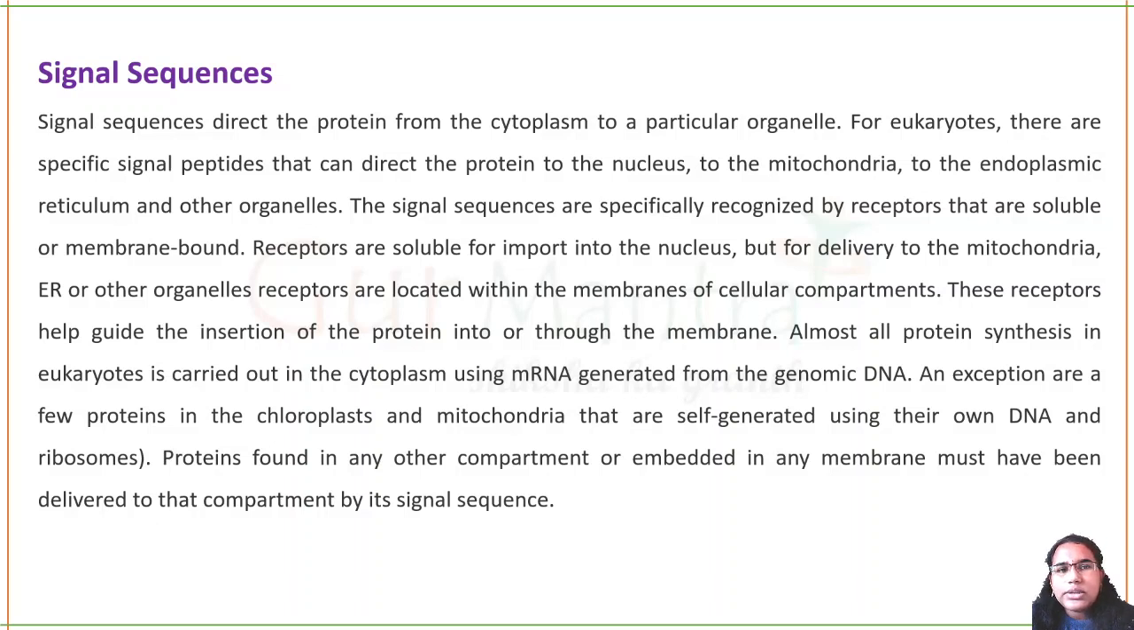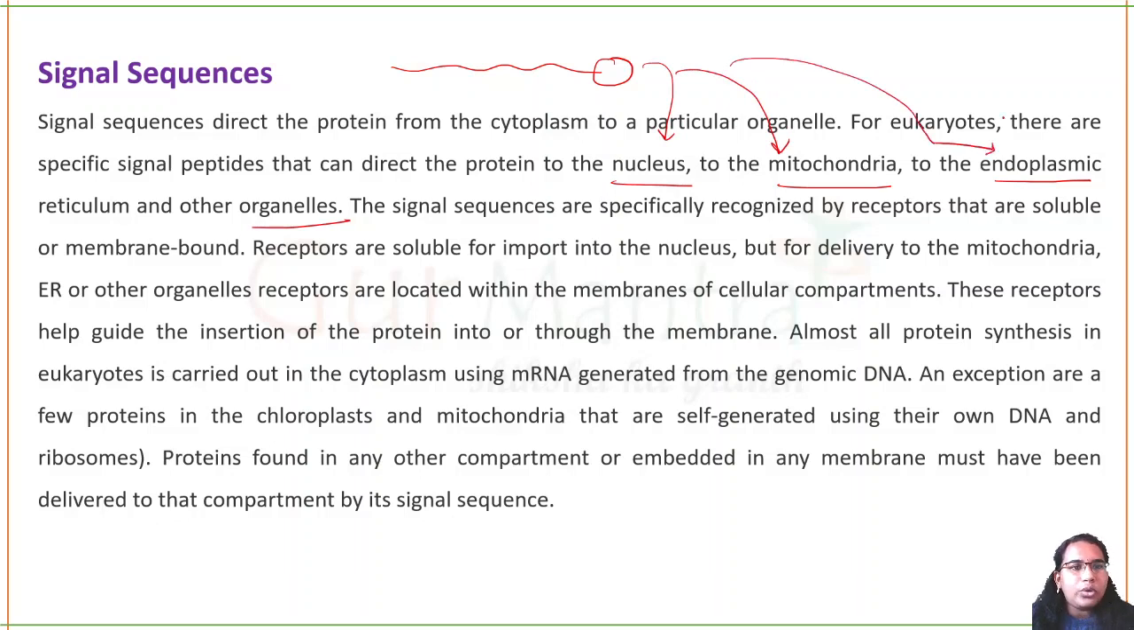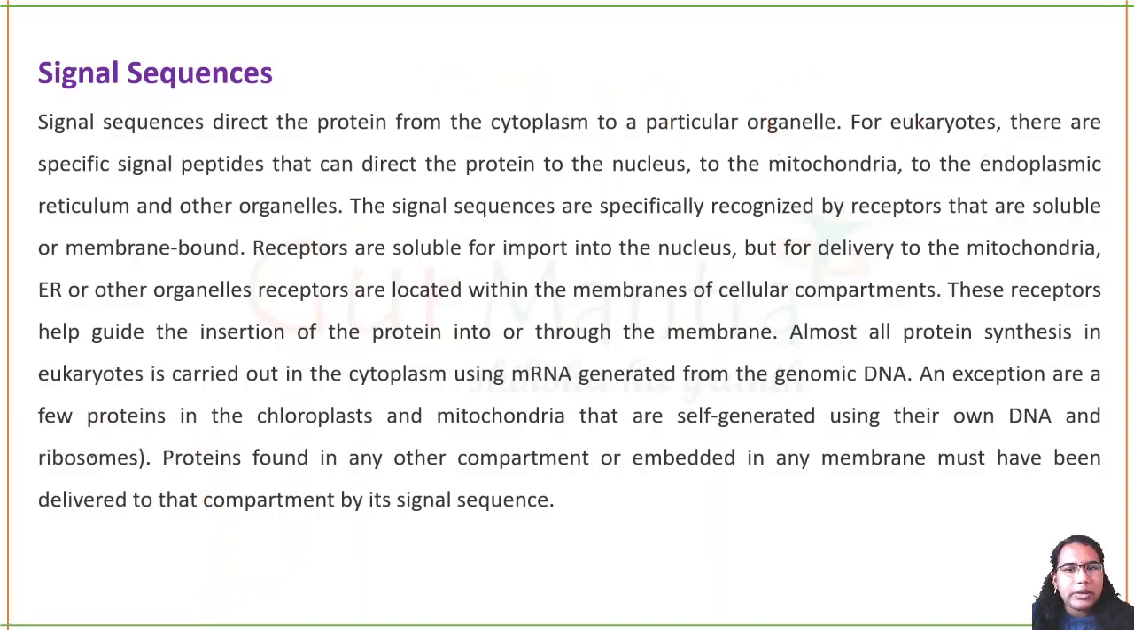For eukaryotes, specific signal peptides are present that can direct your protein either to the nucleus or to mitochondria or ER or any organelle. So along with your protein, a signal sequence will be there that will direct it to the nucleus, mitochondria or ER. All of this can be taken care of by your signal sequence. The signal sequences are specifically recognized by receptors.